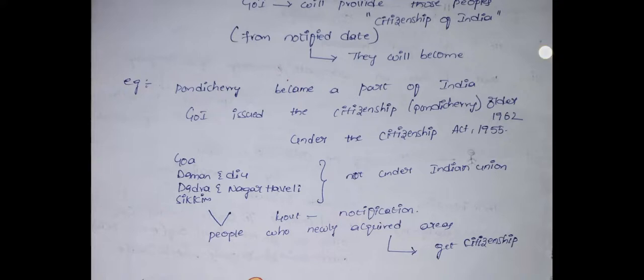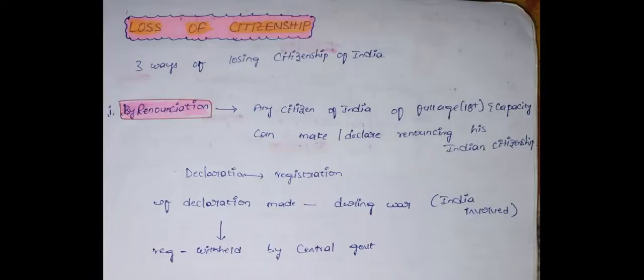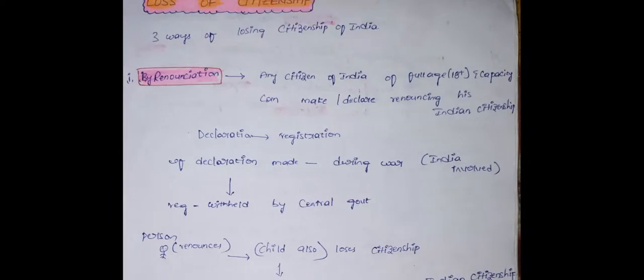Coming to the loss of citizenship, there are three ways. First one is renunciation. It means any citizen of India of full age, that is, one who has attained 18 years, can declare and renounce his Indian citizenship by registration.